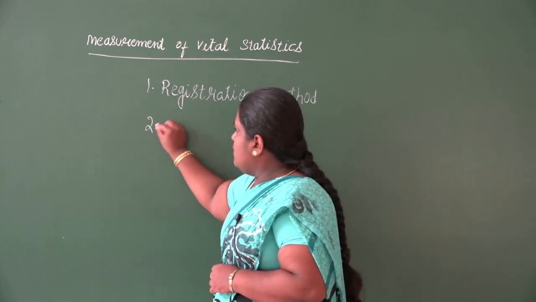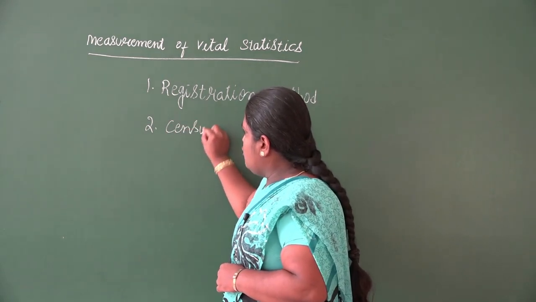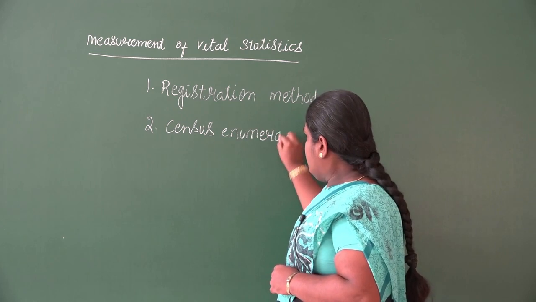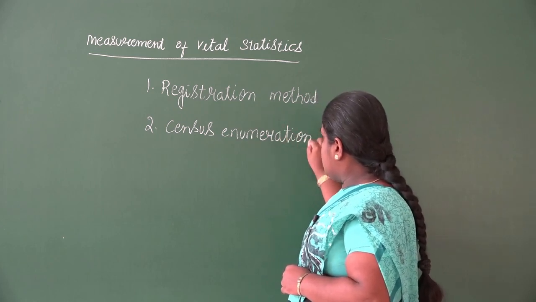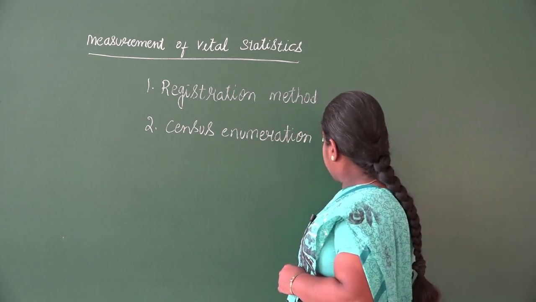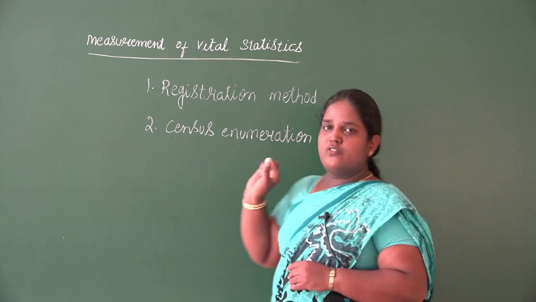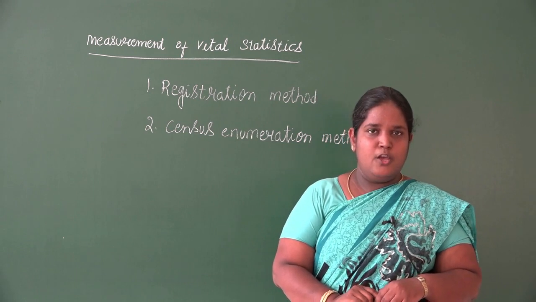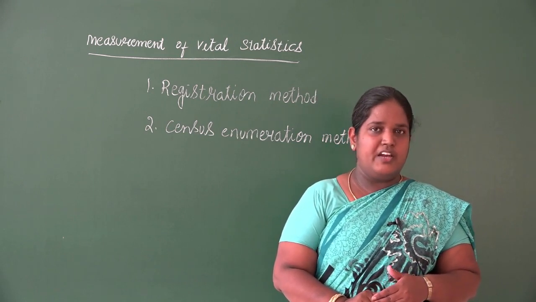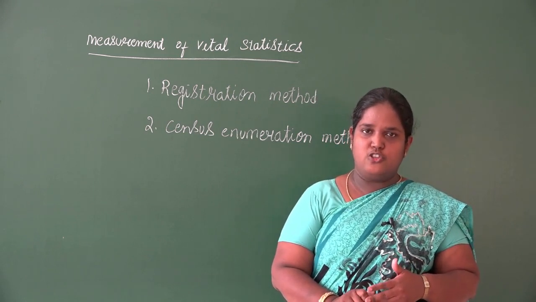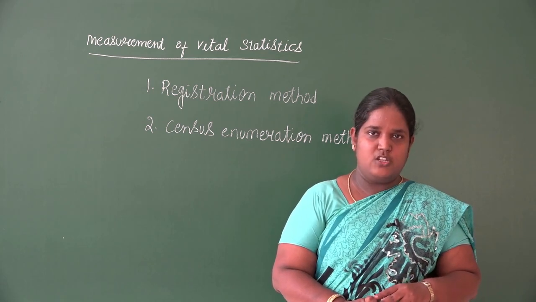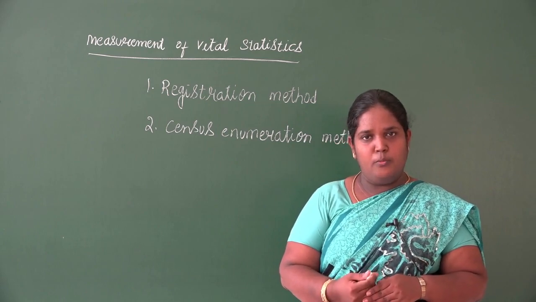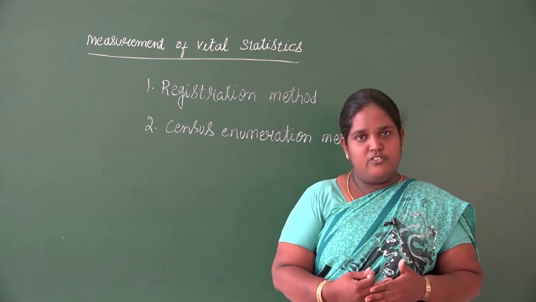Then the second one is the census enumeration method, or just the census method. So you know already what the census method is. In most countries, census is conducted usually once in 10 years, where we record information regarding their educational qualification, occupational qualification, marital status, how many persons are living at their home, the number of children.